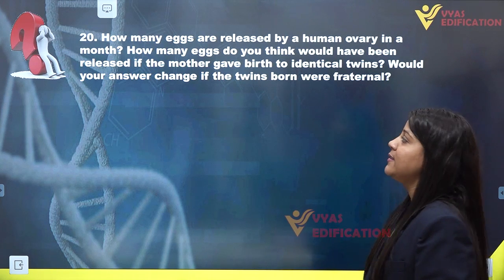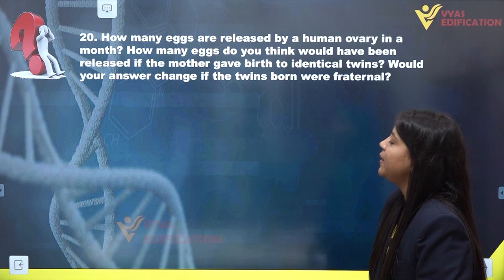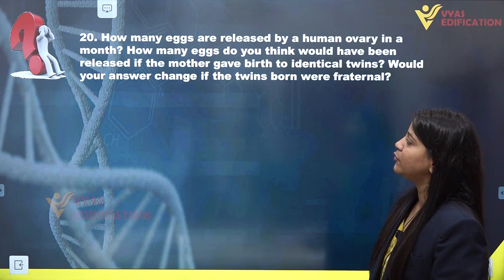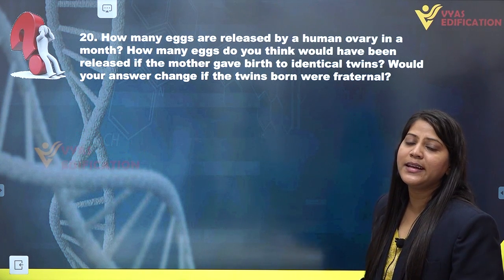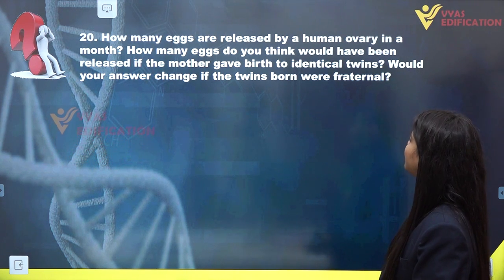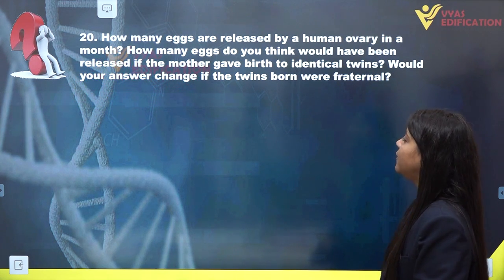Question number 20 is, how many eggs are released by a human ovary in a month? How many eggs do you think would have been released if the mother gave birth to identical twins? This question basically has three parts, and the last part is asking, would your answer change if the twins born were fraternal?